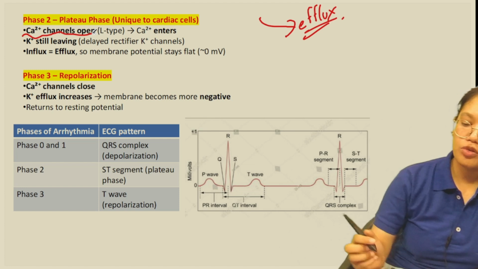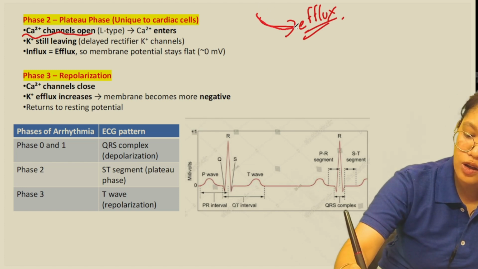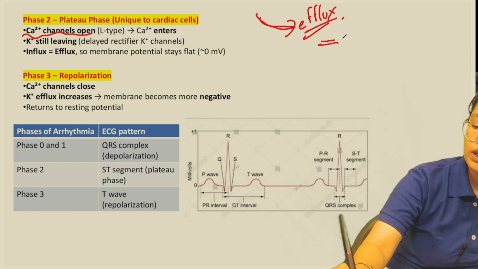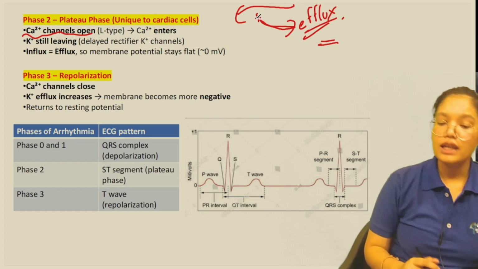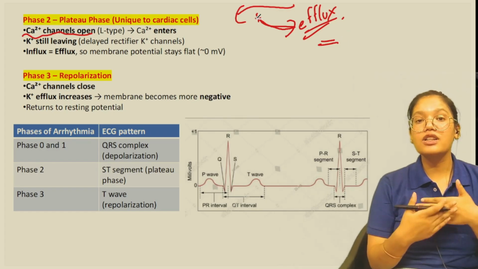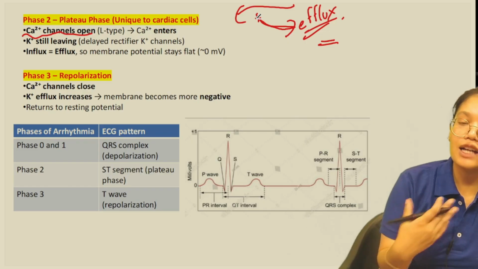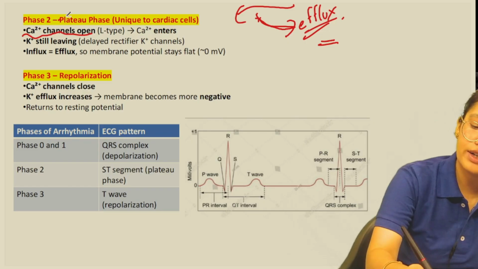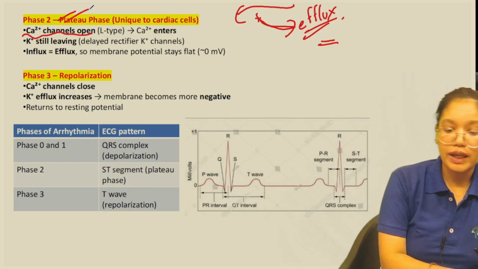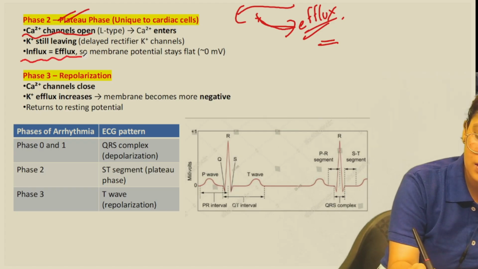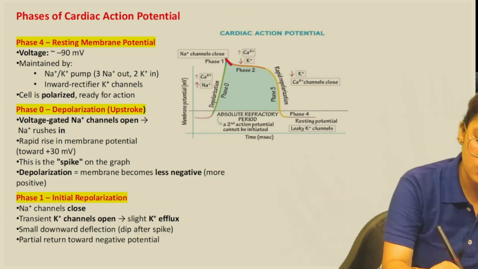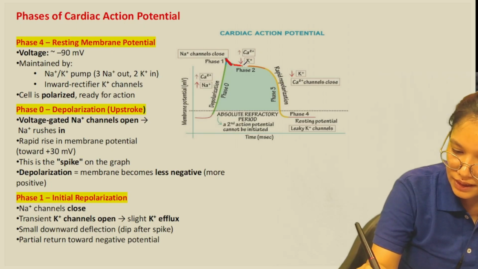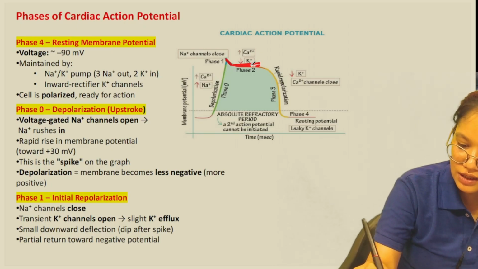The amount of potassium moving out is equal to the amount of calcium moving in. So the charge is balanced here, and that's why this phase is also called the plateau phase. Here influx is equal to efflux. That is phase 2.